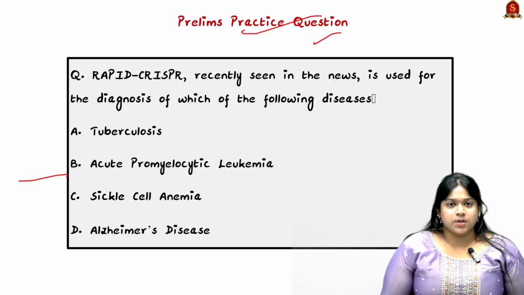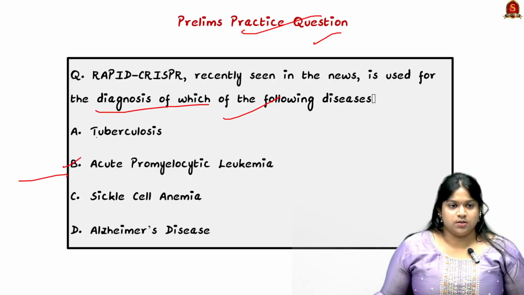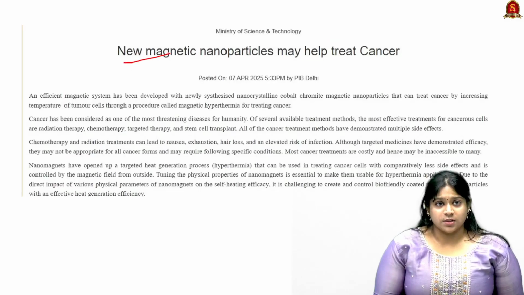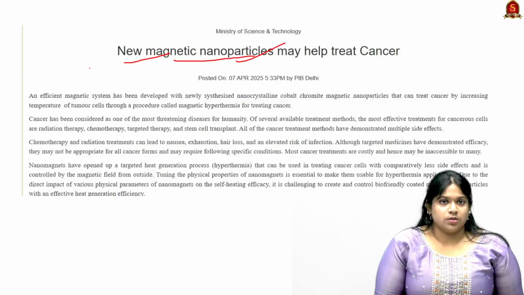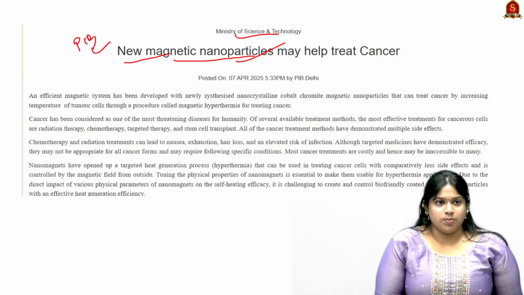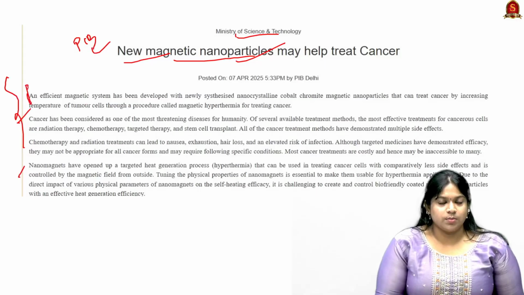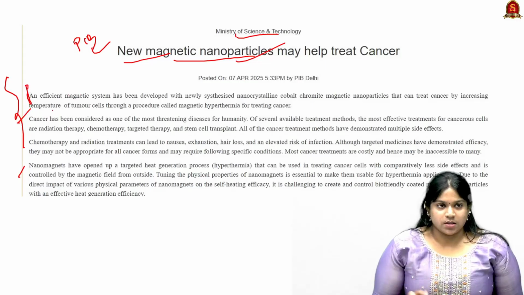The rapid CRISPR recently seen in news is used for the diagnosis of which of the following diseases? So this is the last news. New magnetic nanoparticles may help treat cancer. This is by the Ministry of Science and Technology, and this news is from the PIB. We'll have a read, and this news is also on the PIB website. You can also have a look. But let's understand what the news is.